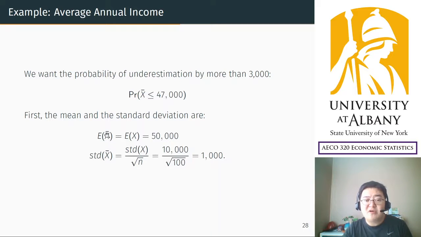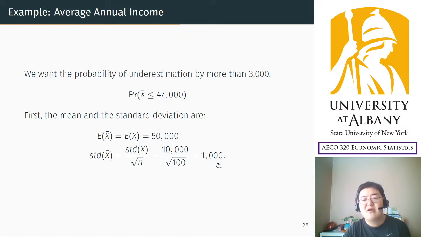The economist's average, X bar, has the same mean as the original mean. So the expectation of the average will be $50,000, which is the original mean. The standard deviation of the average equals the original standard deviation divided by the square root of the sample size.